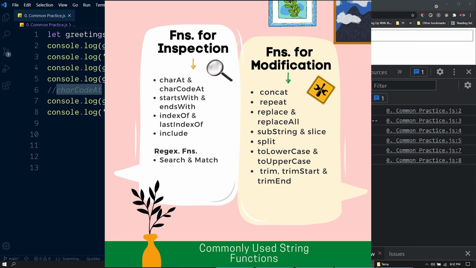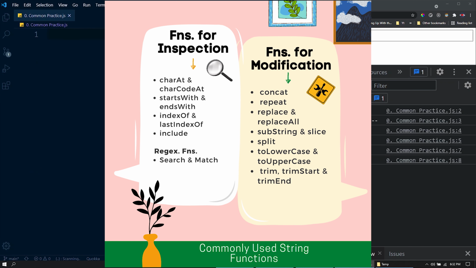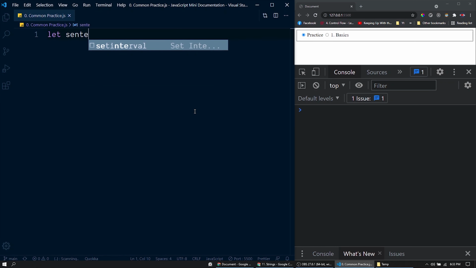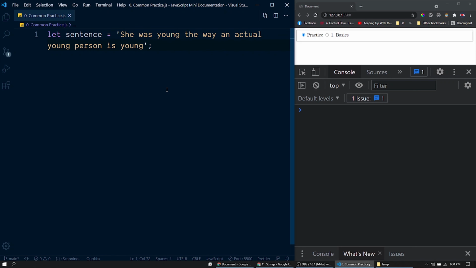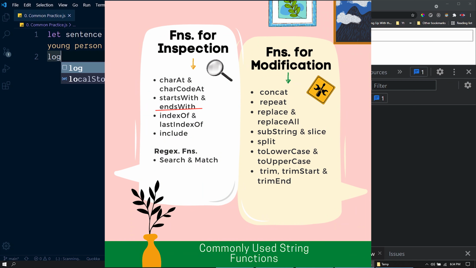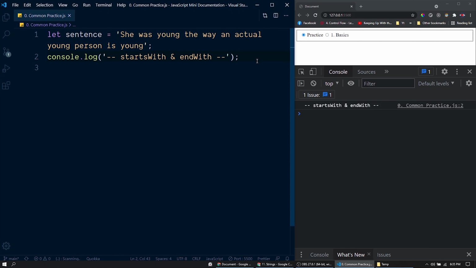Out of this we have already discussed the concatenation function concat and the functions for character access like charCodeAt. Now let's discuss the rest of the functions under inspection. For that I will be declaring a variable here, sentence, and I will initialize this variable with this string. Now the rest of the string functions will be demonstrated with this variable sentence. First of all, we have these functions startsWith and endsWith. Without further explanation, let me show you how these functions work.